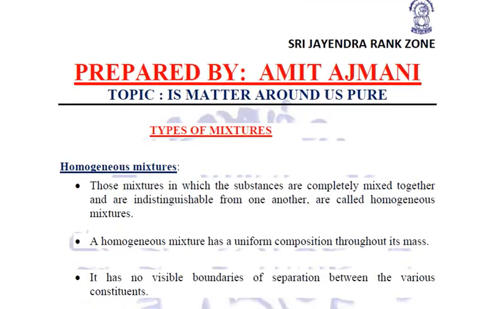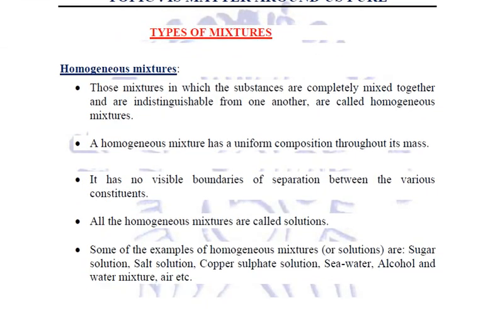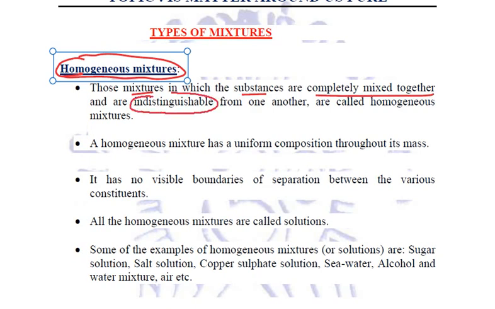Okay. Now talking about the different types of mixtures. Above we just studied that there are two types of mixtures. One are the homogeneous mixtures and the another one are heterogeneous mixtures. So let us go through them one by one. What are homo? Homo means same. So those mixtures in which the substances are completely mixed together and are indistinguishable from one another.